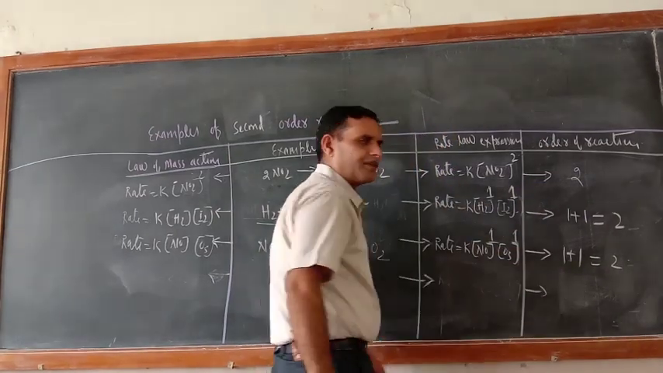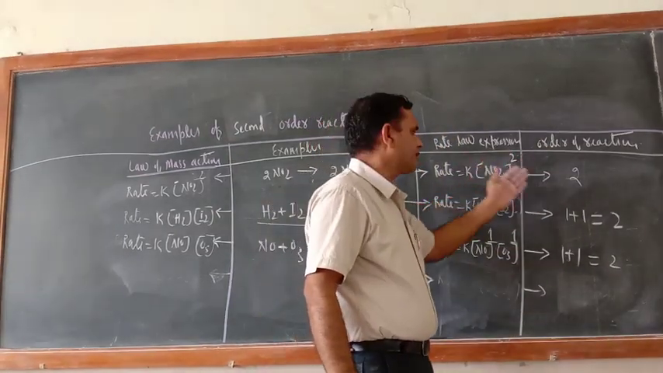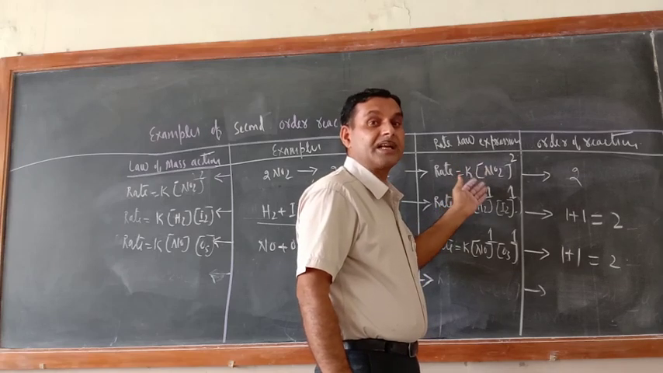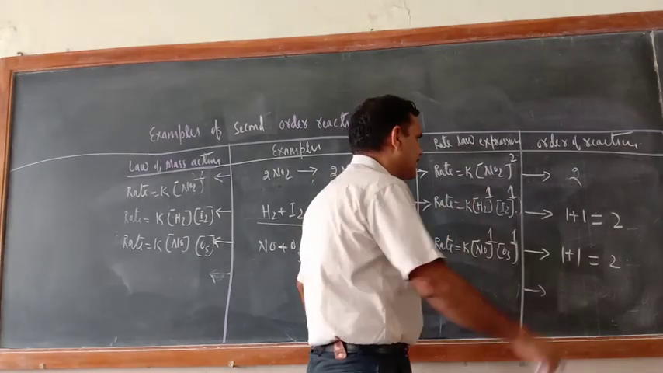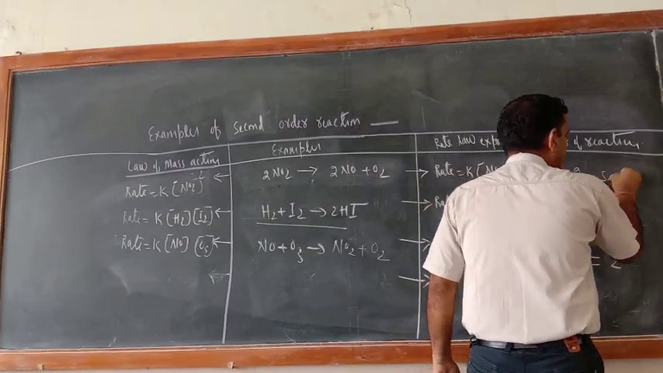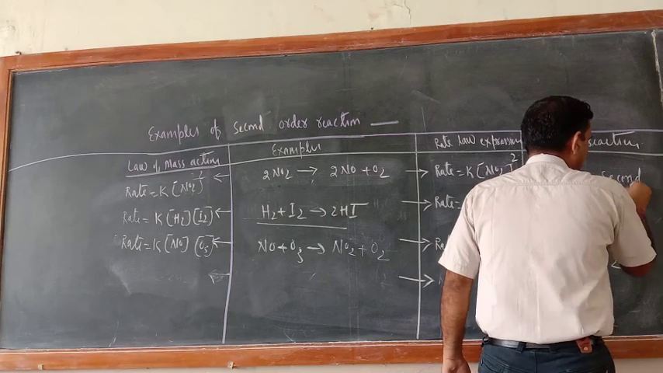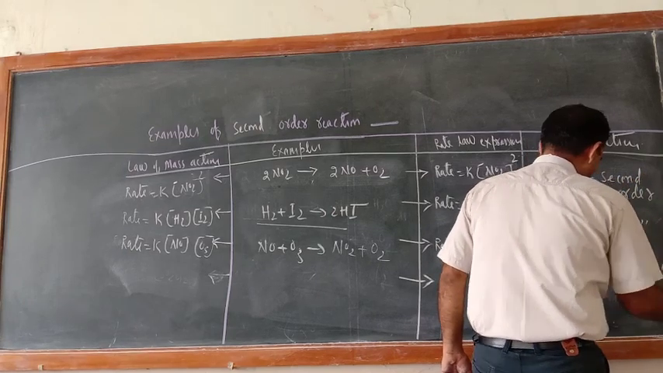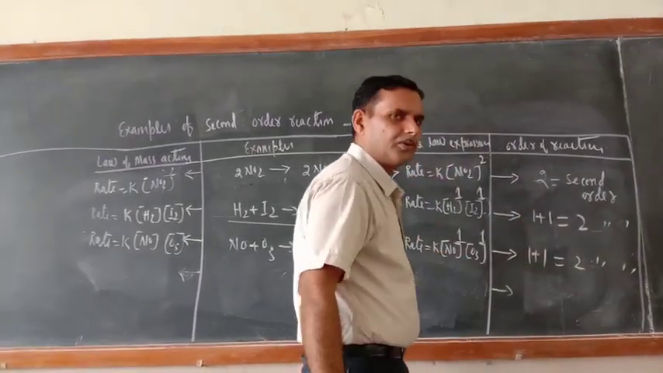Now what is the order of reaction? Order of reaction is nothing but the sum of powers to which each concentration term is raised in the rate law expression. So the order of reaction is second order reaction. It is second order reaction. This is also second order reaction. This is also second order reaction. 1 plus 1 equal to 2.